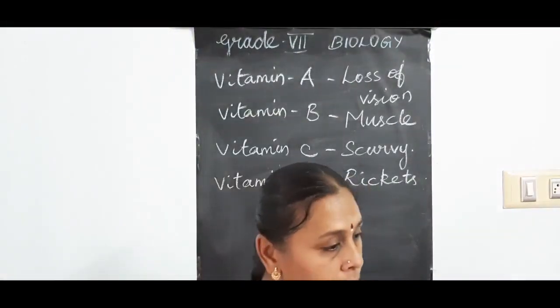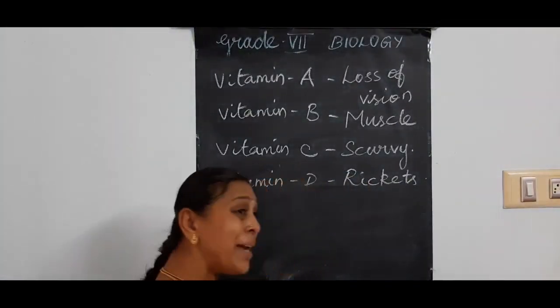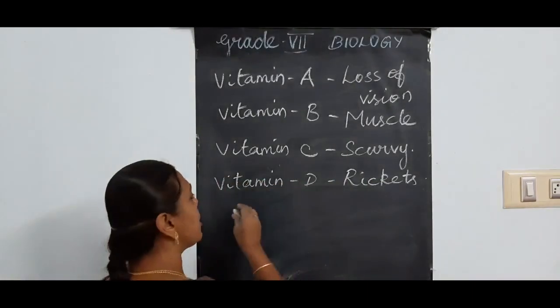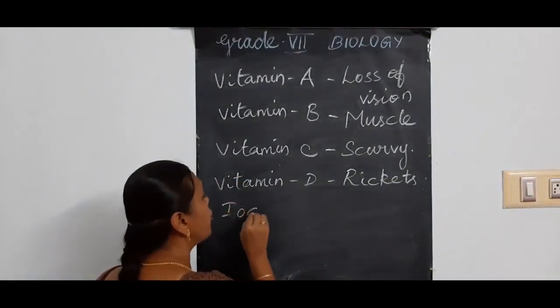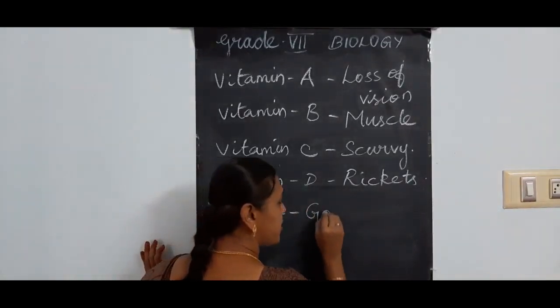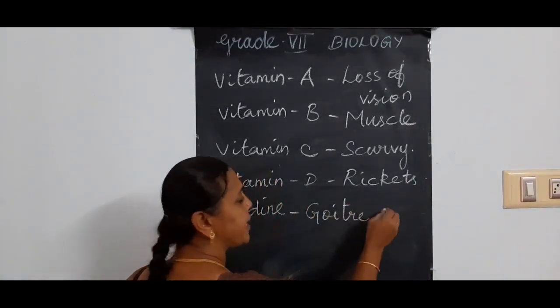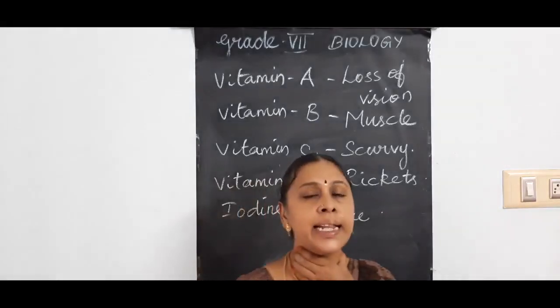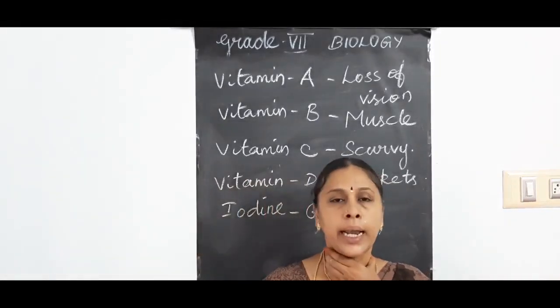Next one. Apart from this, some minerals are there. Iodine. If there is iodine deficiency, you will get goiter. Goiter is nothing but swelling in the neck region. This and all you will study later.